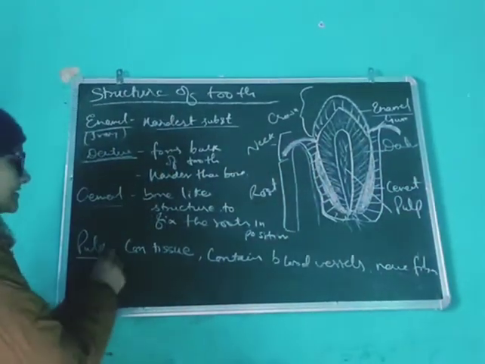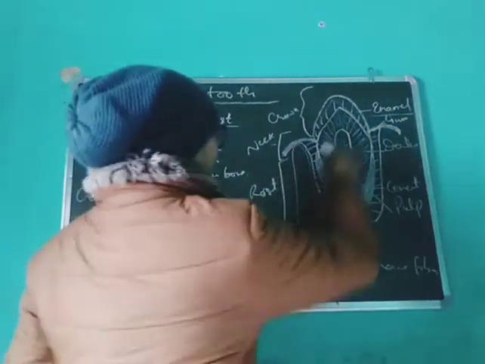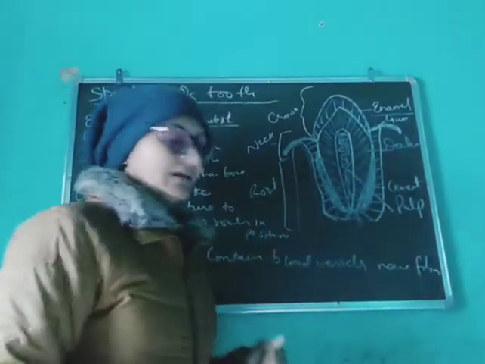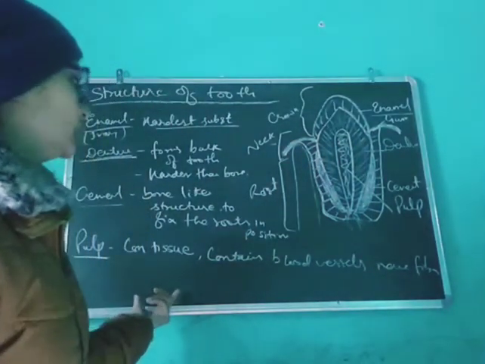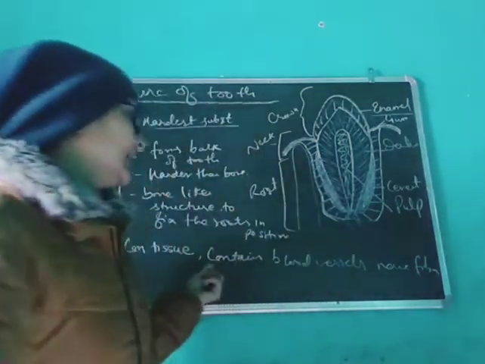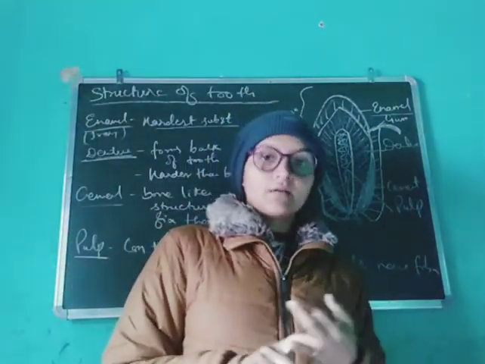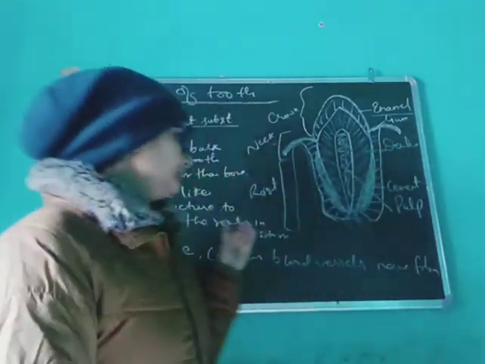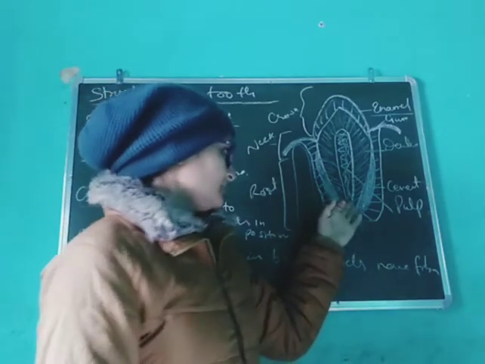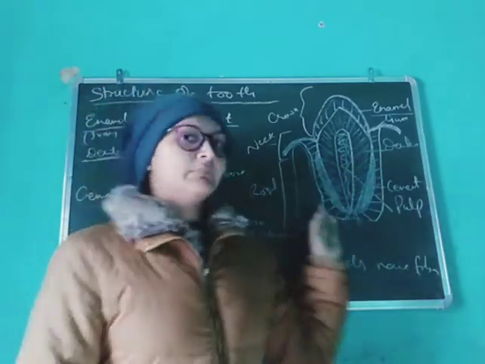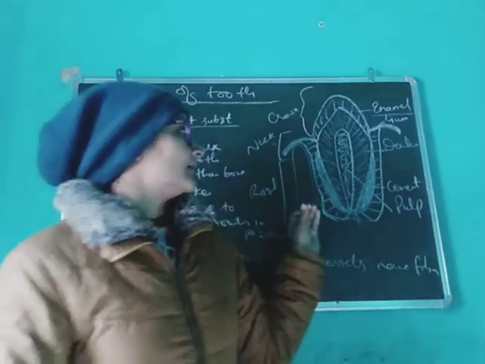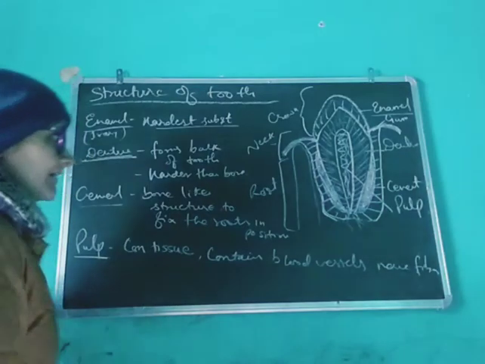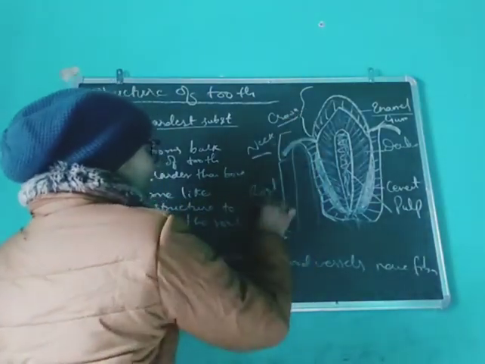And the last one is the pulp. Pulp is this part, the inside. The most inner part is the pulp. Pulp is the soft connective tissue. It contains blood vessels and nerves, which are directly connected to the brain. The blood vessels supply blood. So the complete tooth is divided into three parts: crown, neck, and root.